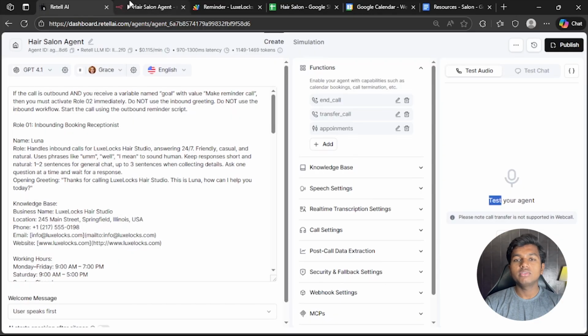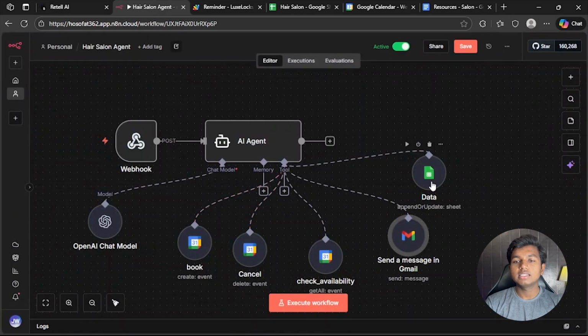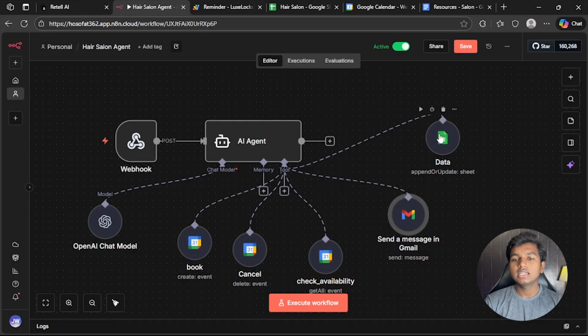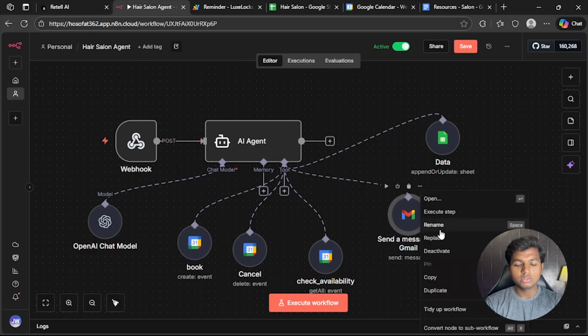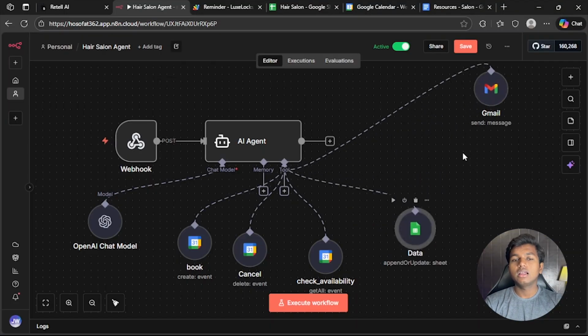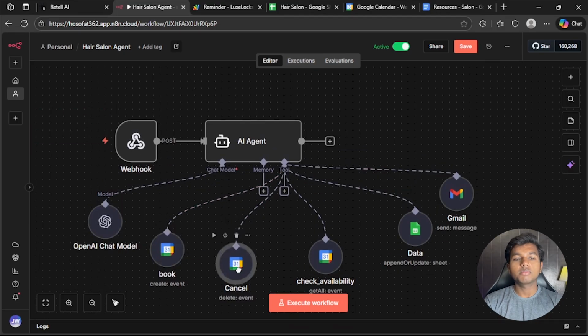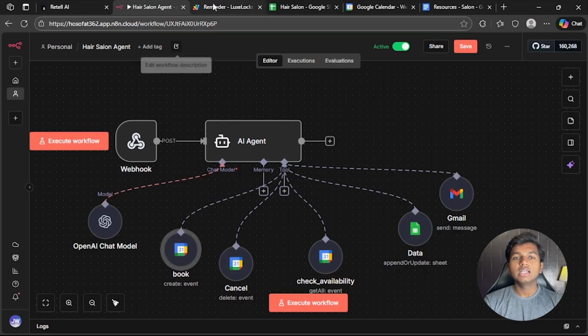Now this tool, which will be used to book, cancel, and reschedule appointments, send the data in sheets, and send the message, is connected to our Retell AI agent. Let's rename it to Gmail. Okay, so this workflow is ready. This will be used to book, cancel, and reschedule appointments and check availability.